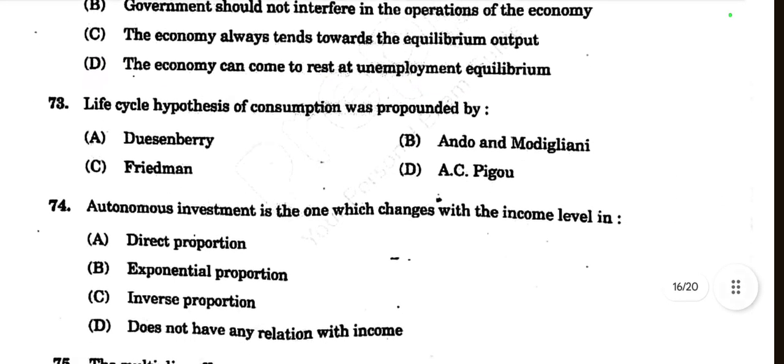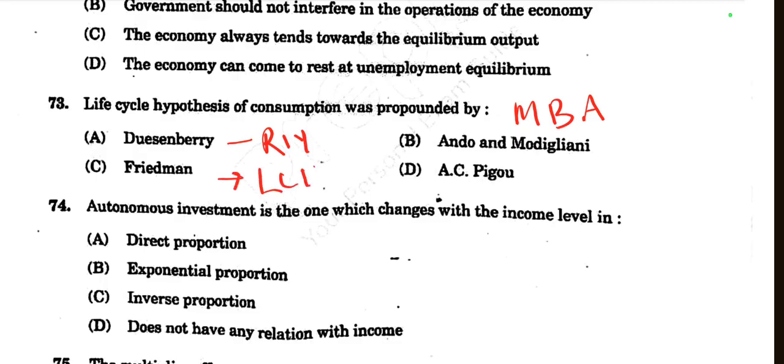Then question number 73. The life cycle hypothesis of consumption was put forward by: just remember MBA. Duesenberry, no. Friedman, no. Duesenberry gave the relative income hypothesis. Milton Friedman, permanent income hypothesis. And Modigliani, Brumberg and Ando: Modigliani and Brumberg, these economists gave the concept of the life cycle hypothesis.